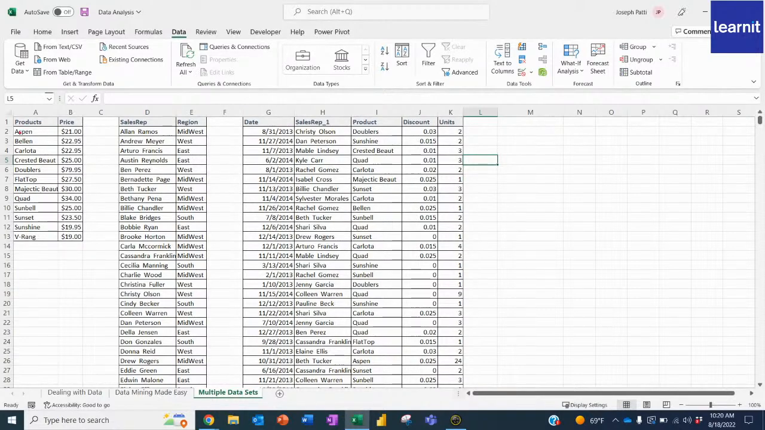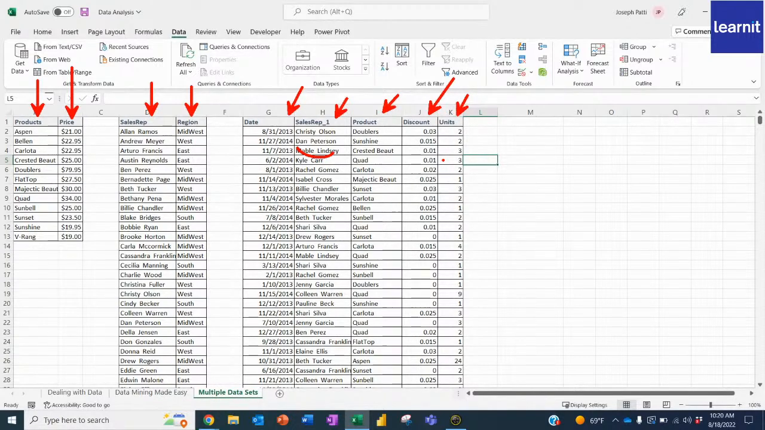We have this data right here that has the products, what we're selling, and what the price is. We then also have a secondary table that shows us who the sales rep is and what region they sell in. And then we have this facts table. This is the actual report where it tells us the date the salesperson sold, who the salesperson was, what they sold, if they gave a discount, and how many units they sold.